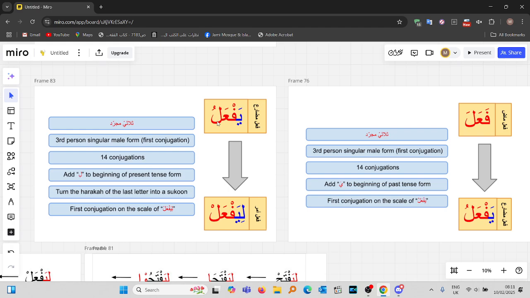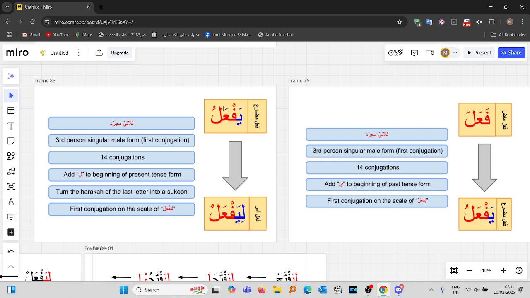Correct? Now, how do you change from the first conjugation of the fi'l mudari to the first conjugation of the fi'l amr? You add lam kasra to the beginning of the present tense form. So over here, in the fi'l mudari, the first conjugation, you have yaf'alu. You add a lam kasra. This is the first thing you do. That lam kasra is not in the fi'l mudari, correct? So you add it on. Then turn the haraka of the last letter into a sukoon.